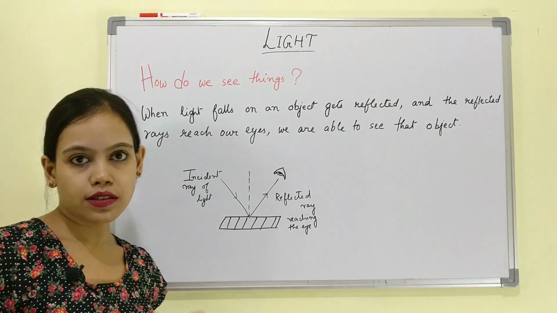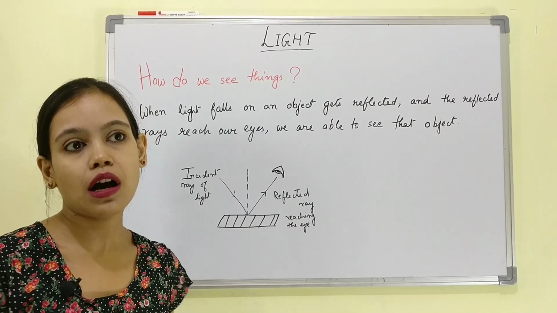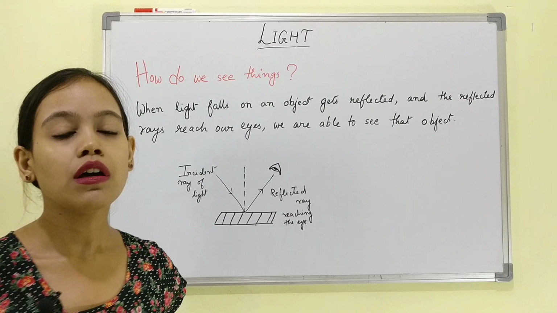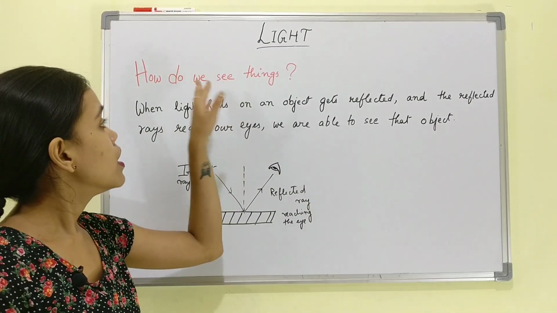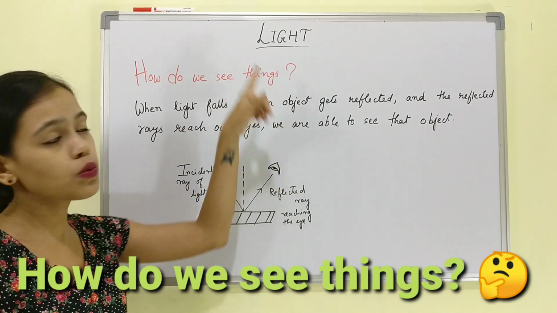When we started this chapter, we were discussing how we are able to see things, how light enables us to see various things all around us. Now, here, that basic question appears again. How do we see things with the help of light?